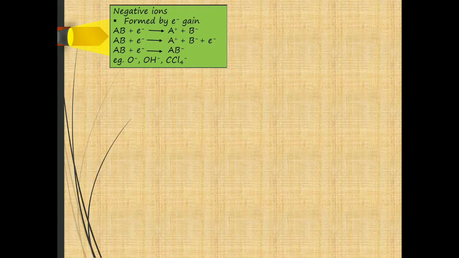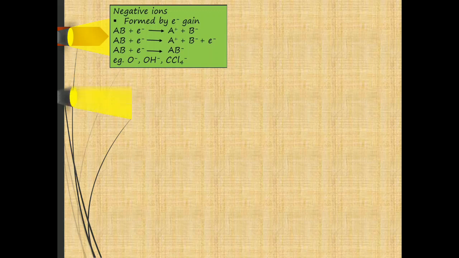In dissociation resonance capture, what happens? When a molecule gains an electron, it undergoes dissociation to form a cation as well as an anion, and the anion is the negative ion, whereas in resonance capture the molecule acquires an electron and directly gets converted into an anion. No dissociation is there. Examples are the O anion, OH anion, and CCl4 anion.